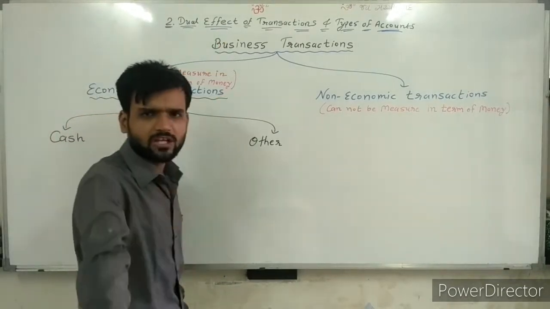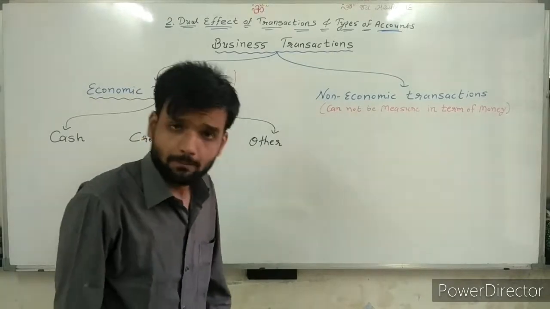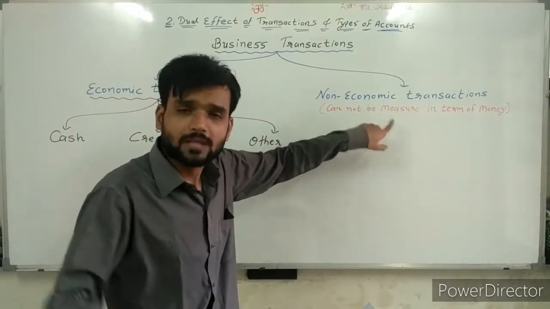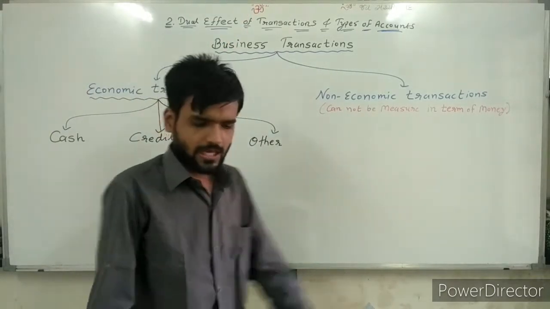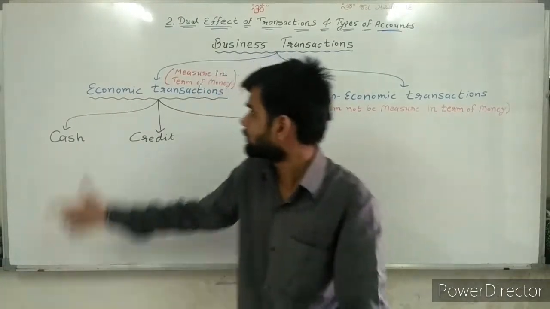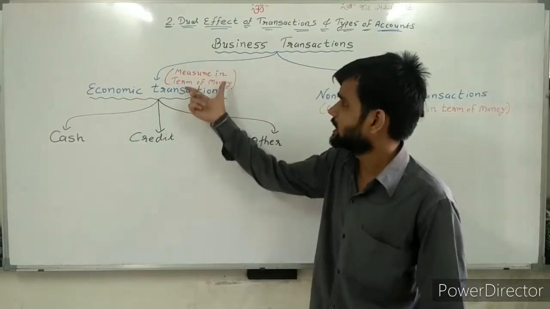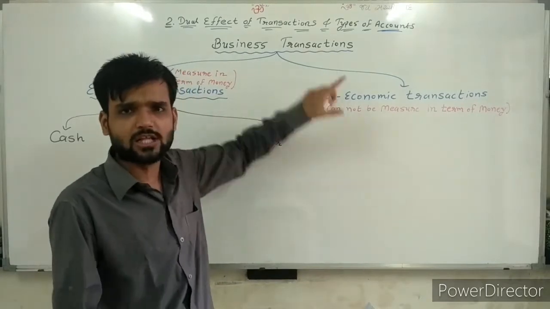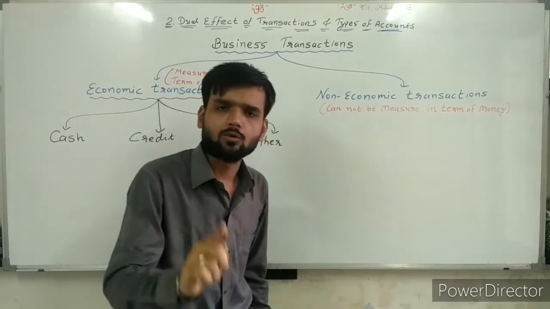We do not give effect to non-economic transactions, because they cannot be measured in terms of money, and that is written in the definition itself. Transactions which cannot be measured in terms of money, we do not record in our accounting books.